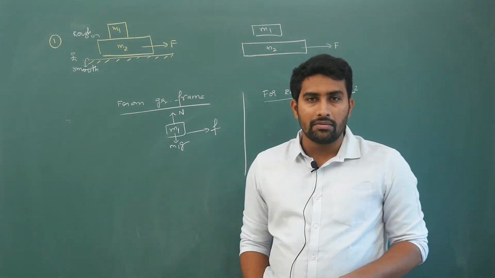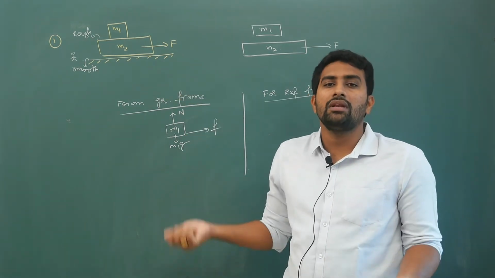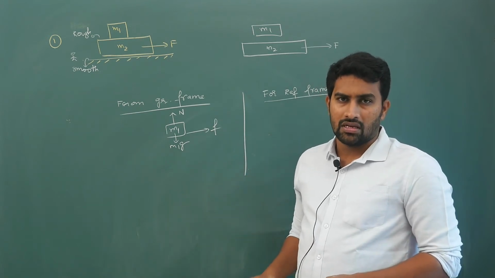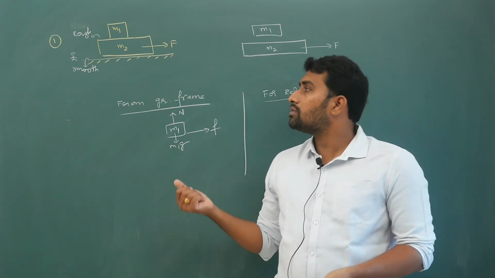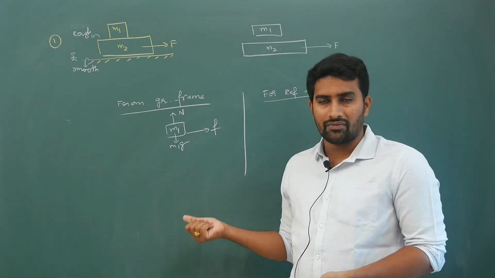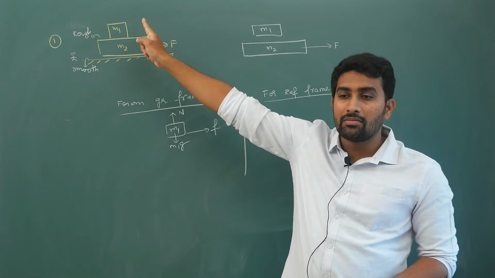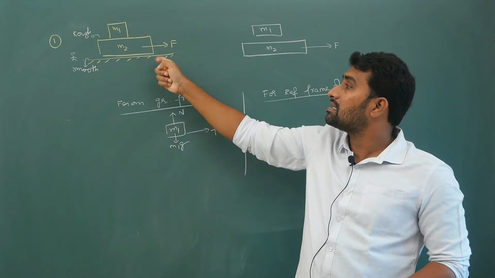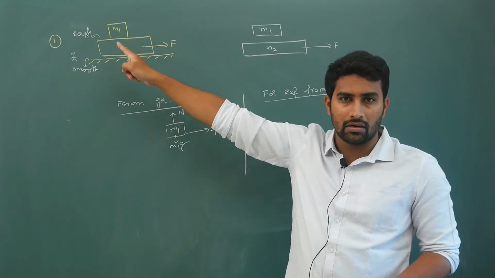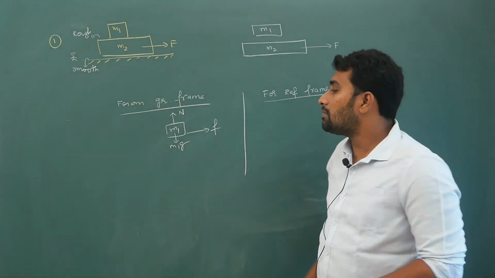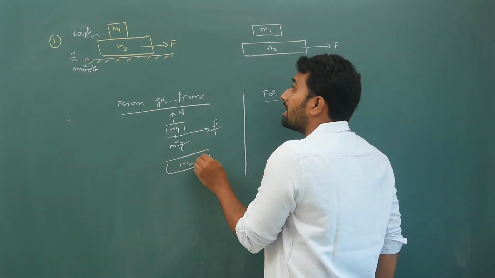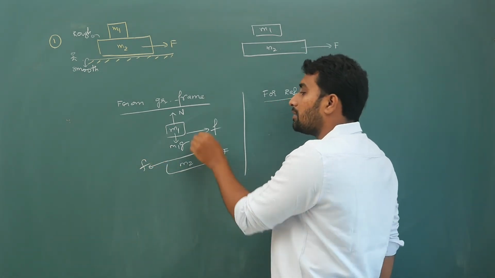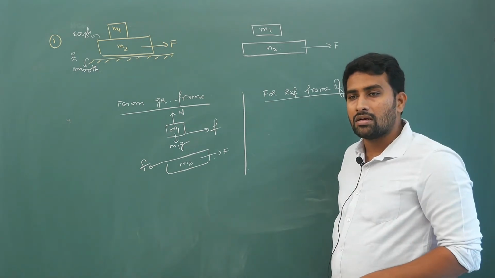But with respect to ground frame, we know that m1 is accelerating. So how will m1 accelerate? There must be some force. So I have told you that force is friction. For those of you who are struggling to understand, there is nothing tough. Still, previous logic, F1 by m1, the accelerating tendency of this is 0. For this it is F by m2, some big value compared to m1. So obviously what will happen? On the bottom block, because this is having greater tendency, friction will act backwards. So if friction is acting backwards on m2, automatically it is supposed to act in the forward direction on m1.